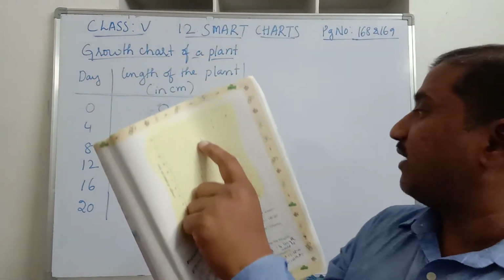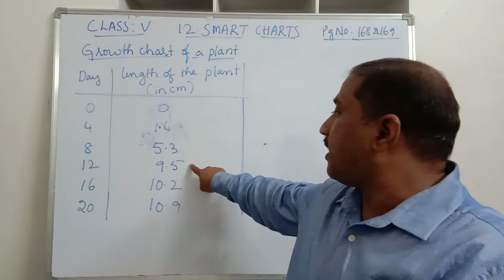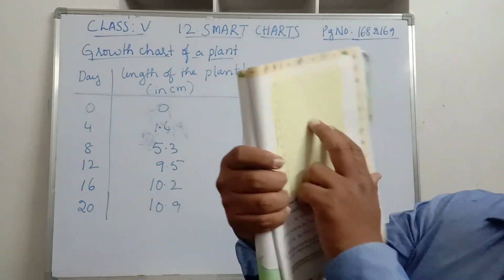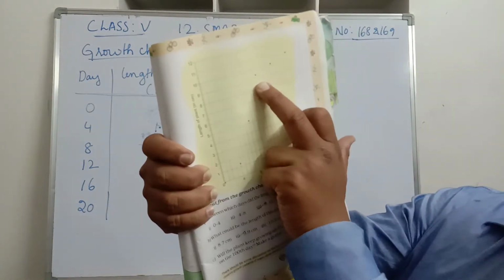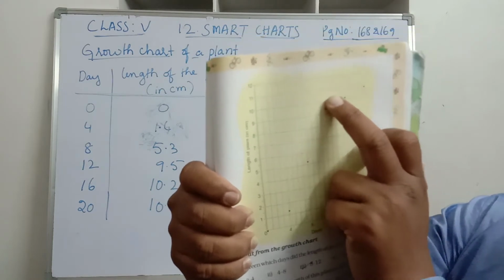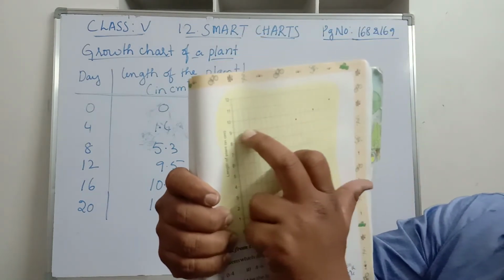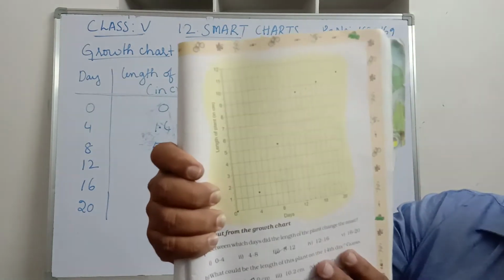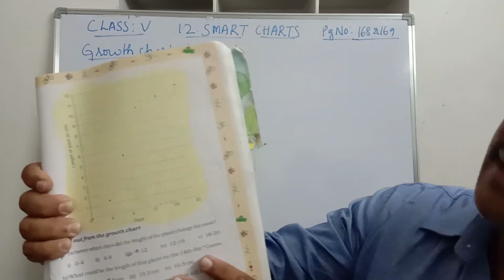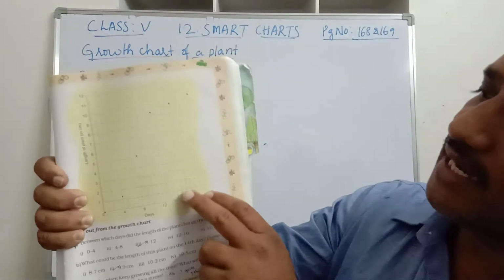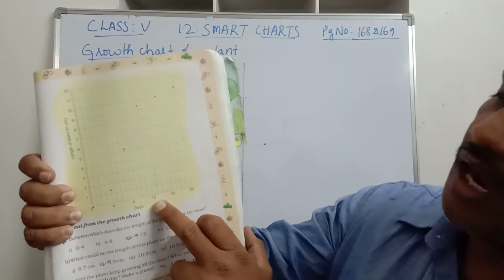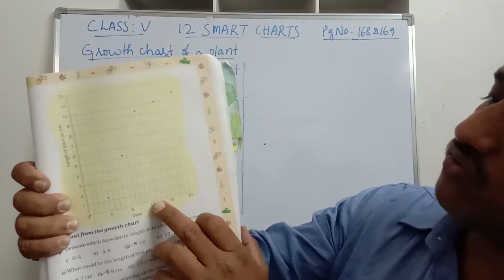Then on the 12th day, what is the height of the plant? It is 9.5 centimeters. This red mark between 9 and 10 is exactly at the fifth line. So we can say that he kept the dot correctly for the 12th day.